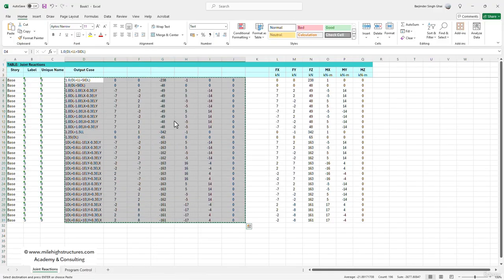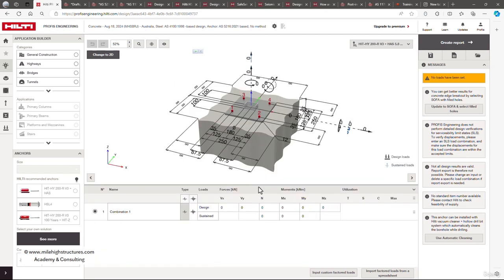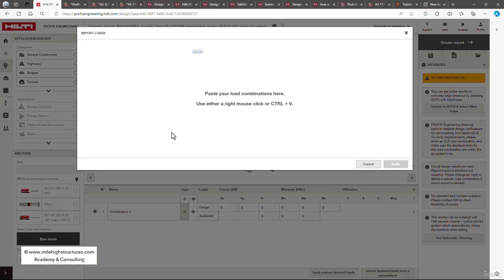Now we can open the Profis software. We can open the basic default option of and we can say anchoring to concrete, and in here at the bottom you shall see that we do have these what we can say as the force and the moments here. So either we can import the custom factored load, or we can simply select on import factored loads from the spreadsheet.